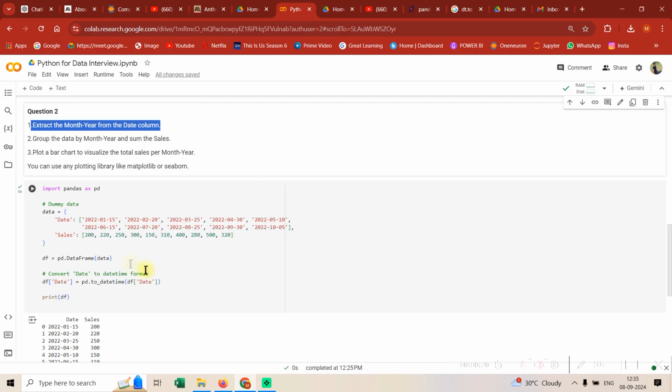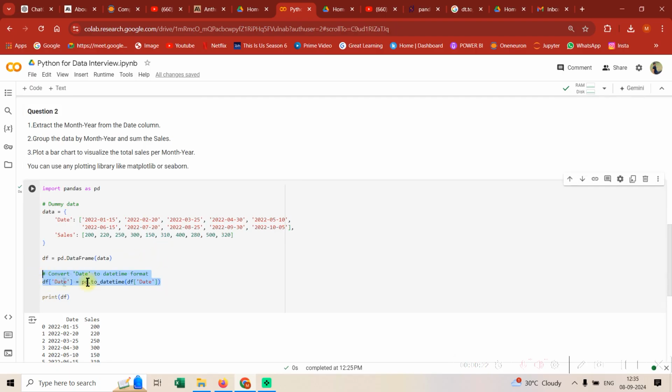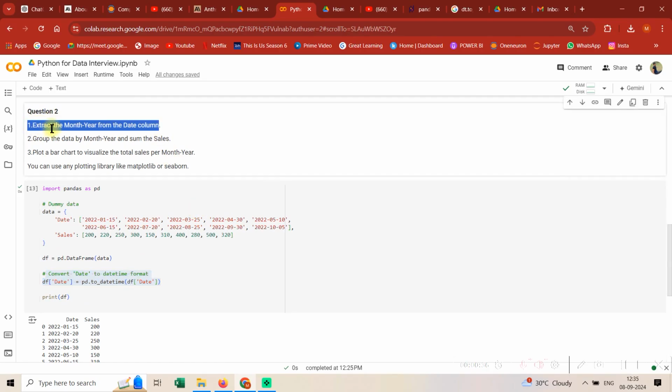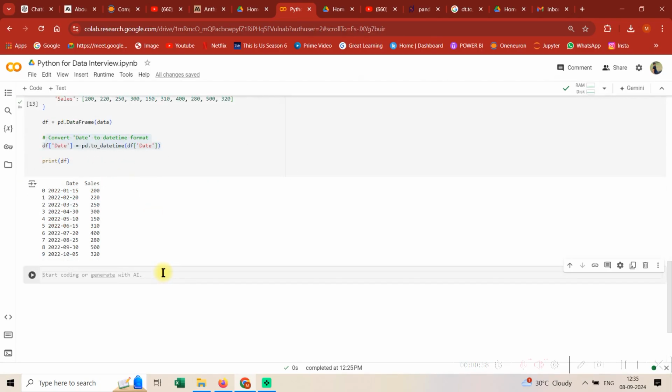So guys, every time be sure that this step is there in which the date is being converted into datetime format, so that we can do all sort of extraction. Sometimes it's given in the interview, but mostly it won't be given, but try to keep a note and do it first. Okay, now the first question is, I'm copying the question. The question is that extract the month year from the date column. Okay, let's just see df first.